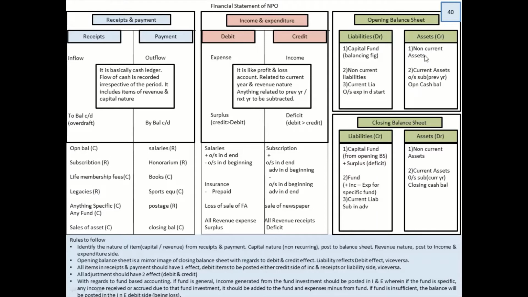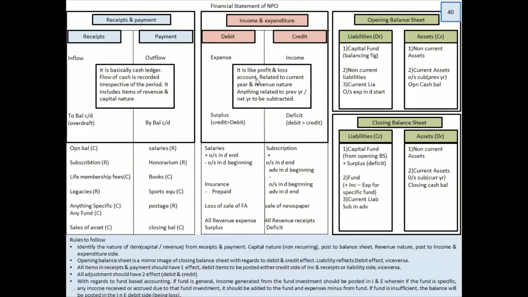On the asset side, you give the credit effect. I hope it is clear, because many students have this confusion about how the opening balance sheet and closing balance sheet are both posted on the asset side. Both are assets, but by the rule, opening anything in the debit should be posted where? In the credit side. So I have posted it over here and I gave a credit impact.